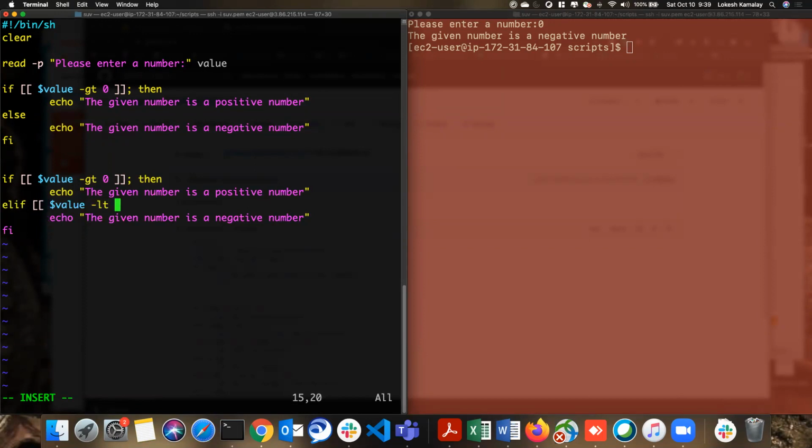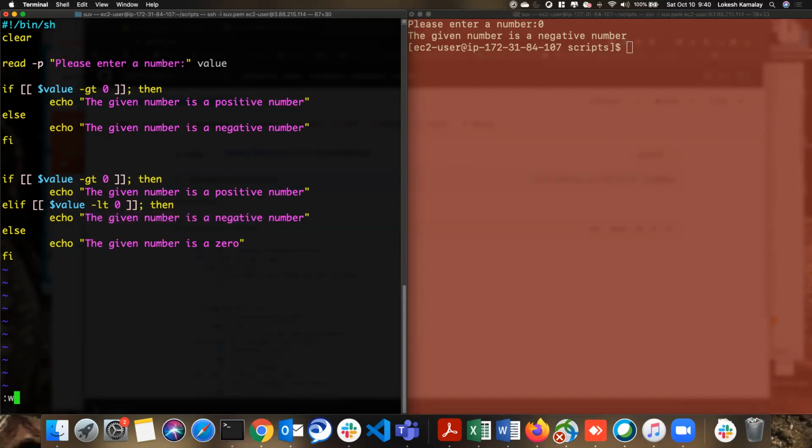Is less than 0. Then I'm going to print this. So now the else part: the given number is a 0. Now what's happening? The difference between this block and the previous block is that we have added one more elif here, which is a nested if. I'm first verifying, is this greater than 0? Then do this. If it is less than 0, then do this. If it is not greater than 0 and not less than 0, then what? It is a 0, because we just have only 3 possible options, right?